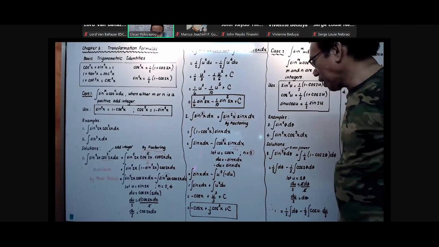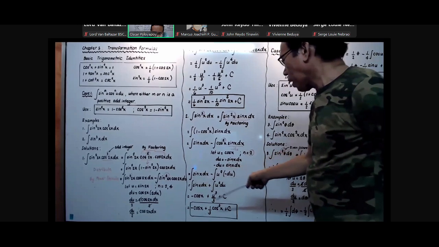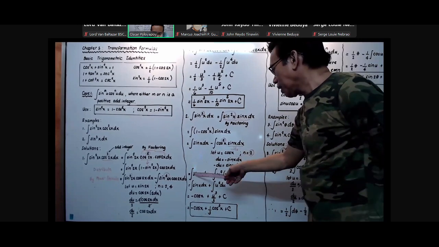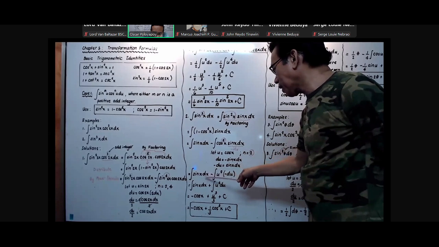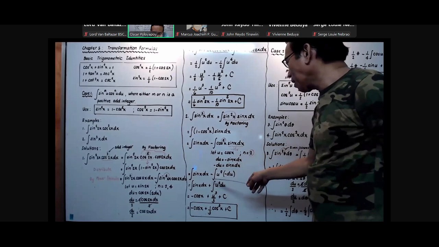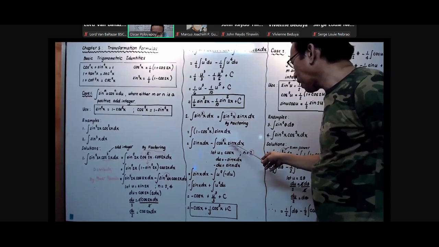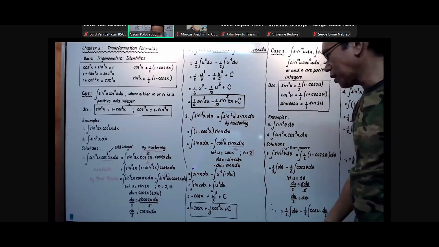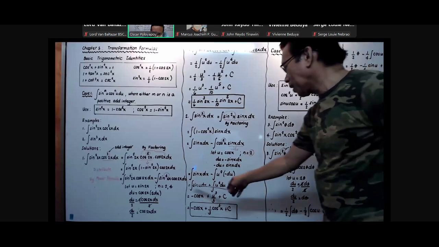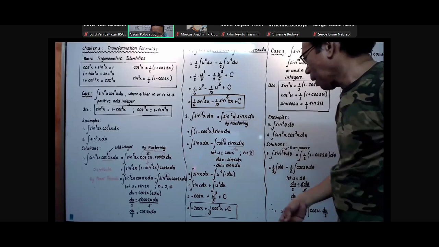And then, okay, let's proceed simplifying the given equation. That is the integration of sine x dx minus our cosine x, our u raised to 2, and sine x dx is nothing but negative du. And thus, that is equal to the integration of sine x dx, negative times negative is positive, integration of u squared du.